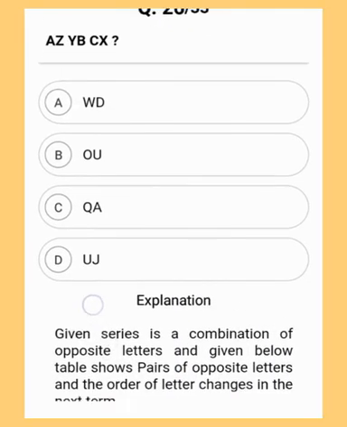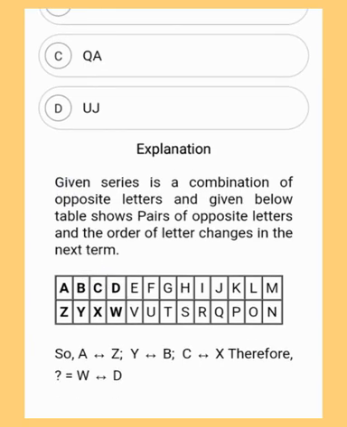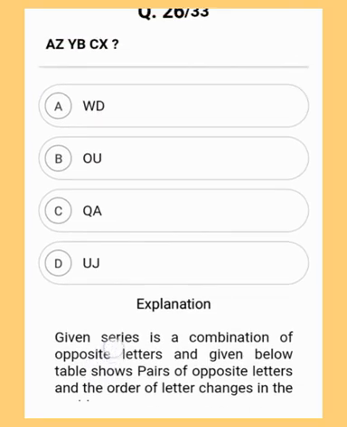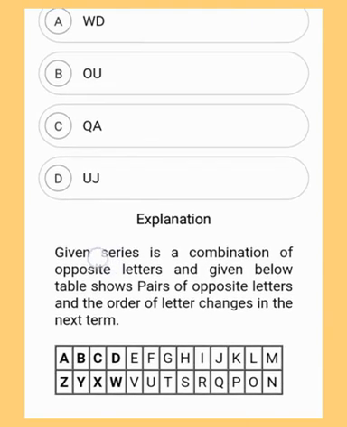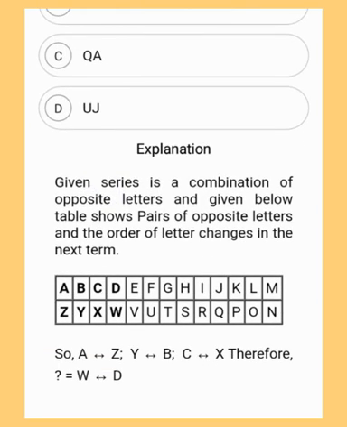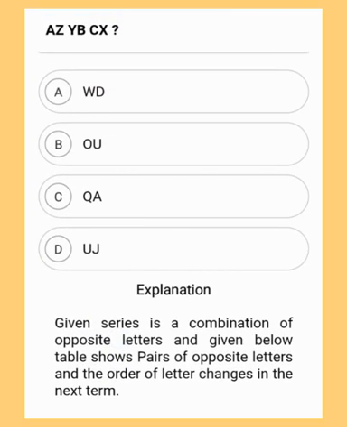Here in the explanation you can see the given series is a combination of opposite letters, and the given table shows pairs of opposite letters and the order of letter changes in the next term. As you can see, the opposite of A is Z, opposite of B is Y, opposite of C is X and so on until the opposite of M is N. So in this series you can see A, Z, Y, B, C, X. So what next? Definitely the answer will be option A, which is W and D. As W is the opposite of D, the correct answer will be WD. Moving to the next question.